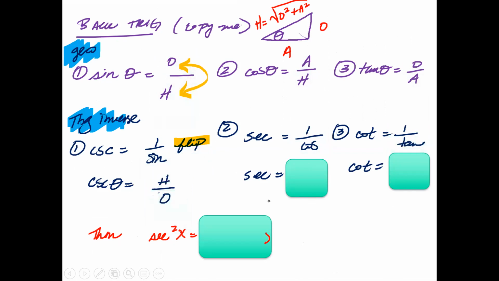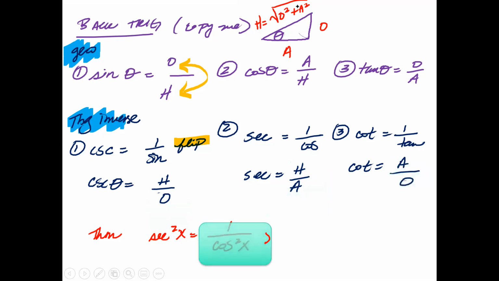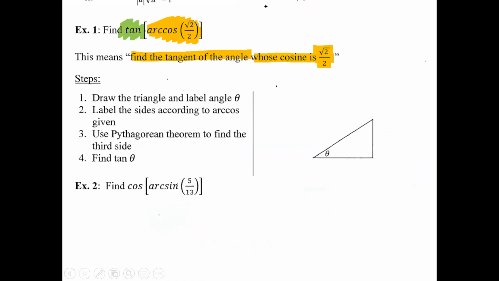So then if I were to find the cosecant of theta, it's going to be the reciprocal of sine. So instead of opposite over hypotenuse, it'll just be hypotenuse over opposite. Secant is the reciprocal of cosine, so hypotenuse over adjacent. Cotangent is going to be adjacent over opposite. And then secant squared x is just 1 over cosine squared x. Excuse me. Okay, so let's go ahead and take a look at example 1.